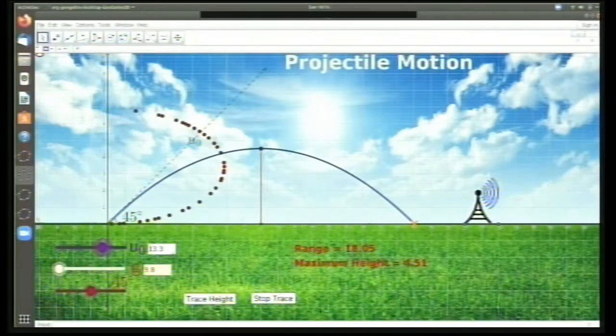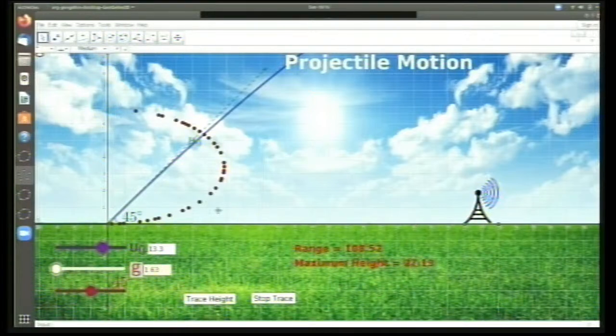Now, one more direction that we can take this applet is that suppose I'm changing the acceleration due to gravity. Acceleration due to gravity is obviously a fixed quantity, but suppose you are on the moon and you want to launch this vehicle or the rocket. On the moon, I know that the acceleration due to gravity is 1/6 that of the acceleration due to gravity on Earth. Obviously on the moon you can't see this beautiful landscape, you can't see this sky and all. So I'll keep 45 degrees.